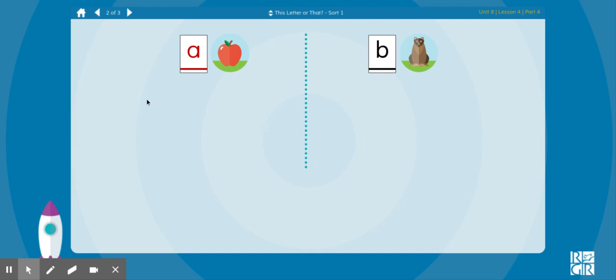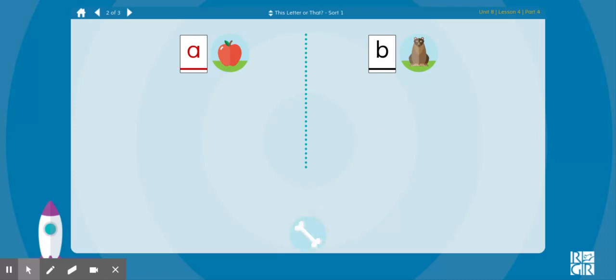What is the first sound in apple? Right. A says ah. What is the first sound in bear? Right. B says ba.